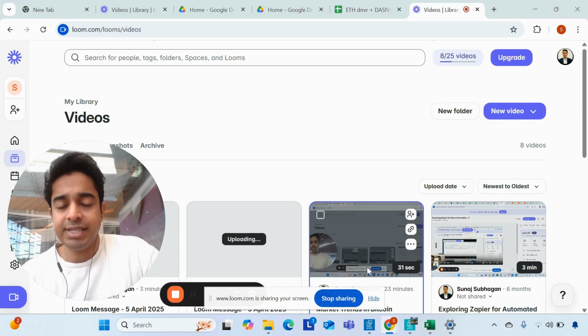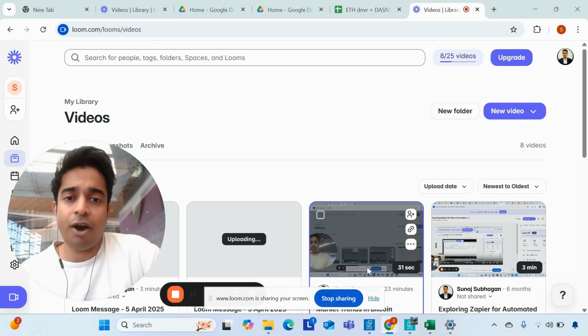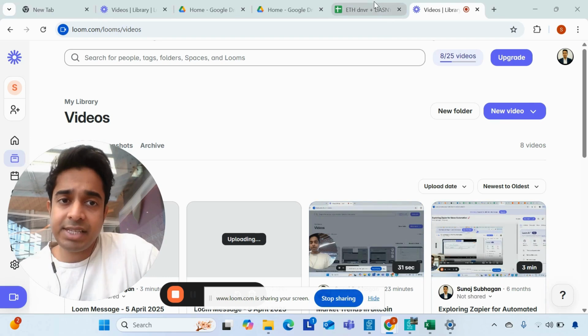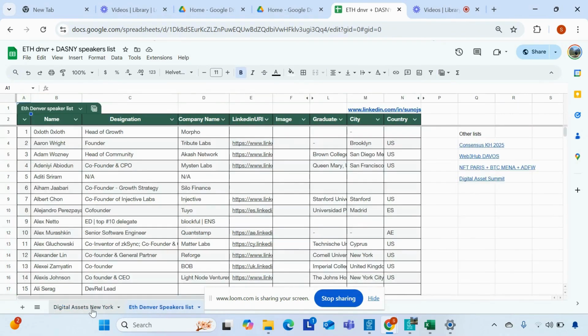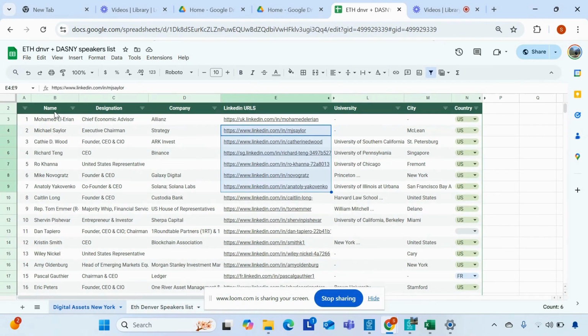There are many ways of doing this. The easiest way is to scrape the website of the event organizer. In this case, what I've done is I created a list of the speakers at Ethereum Denver, and a speakers list for Digital Assets New York. All I had to do was scrape the name, the designation, and the company from the website. Of course, I used ChatGPT. You can use other AI tools to put it in the form of a table.